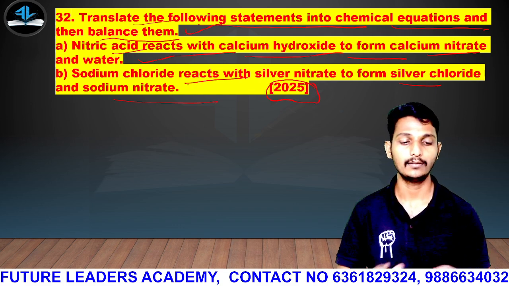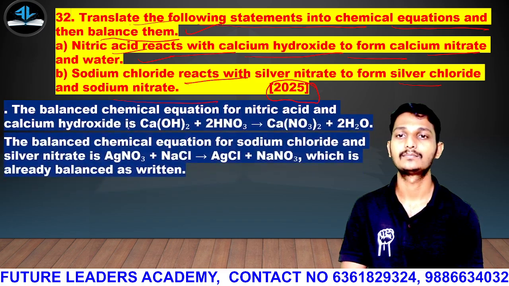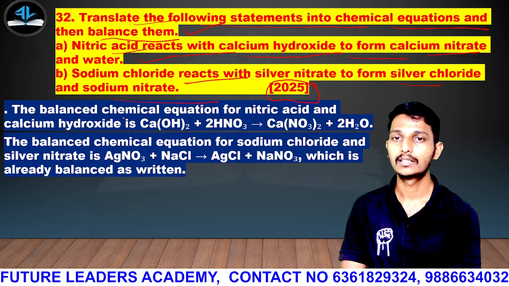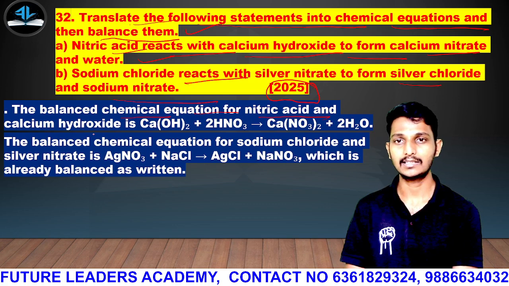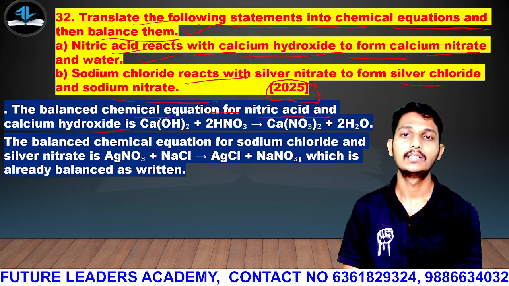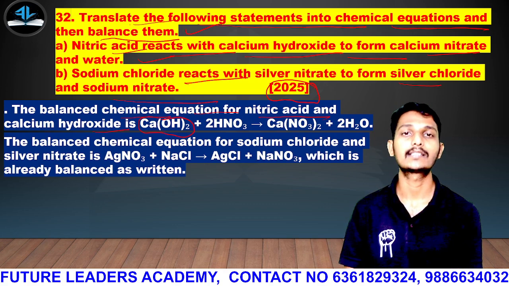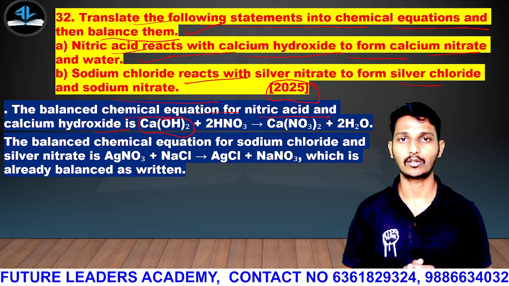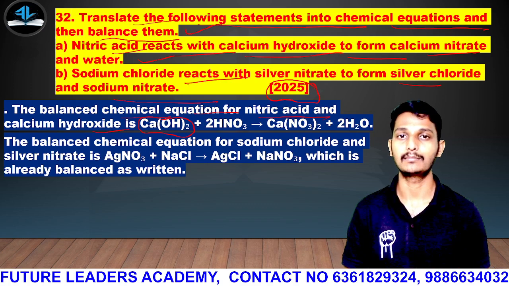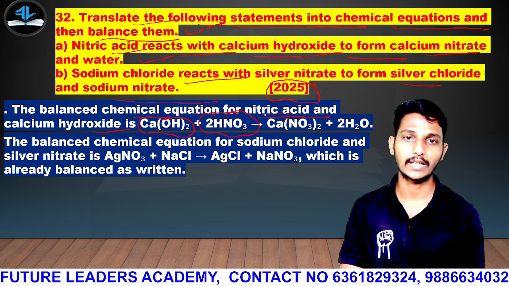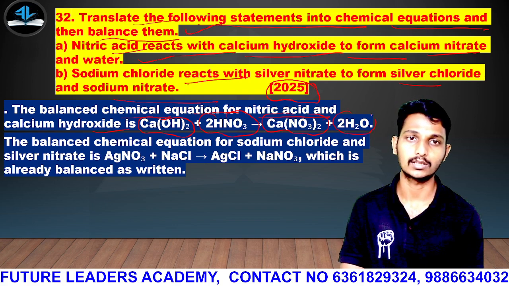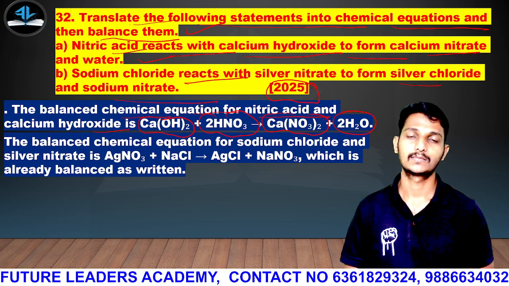Answer, guys. The balanced chemical equation for nitric acid and calcium hydroxide is Ca(OH)2, calcium hydroxide, also called slaked lime, plus HNO3, so it will form calcium nitrate and water.